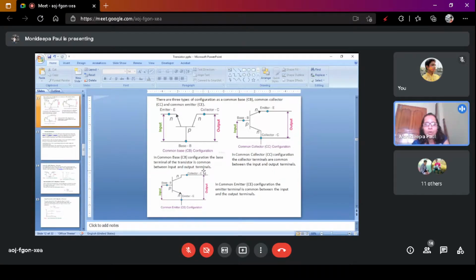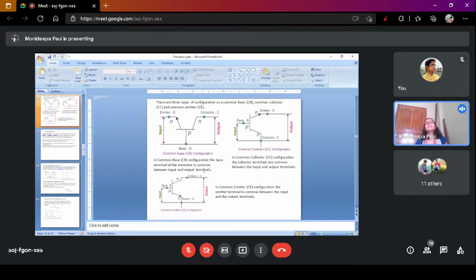Okay. So next, the input characteristics and output characteristics of these 3 types of configuration. What is the input characteristics? In case of transistor or any electrical components, devices or machines, characteristics normally means VI characteristics. But in case of machines, other types of characteristics are related to torque and speed. In case of electronics devices, characteristics means the relation between voltage and current.